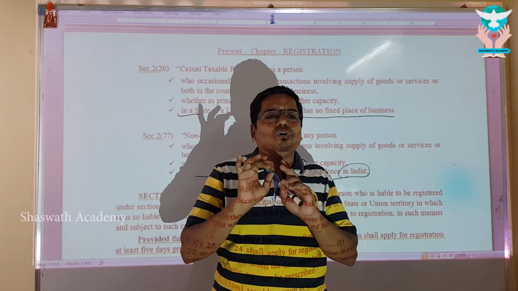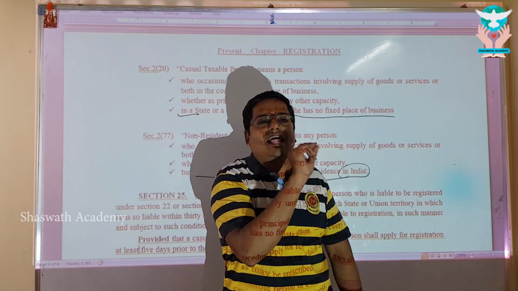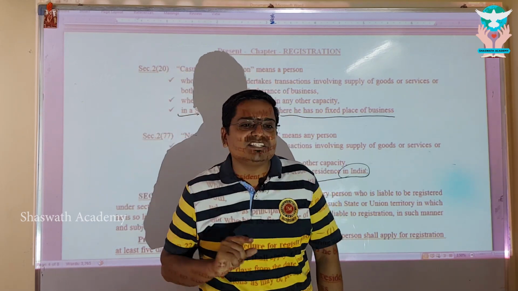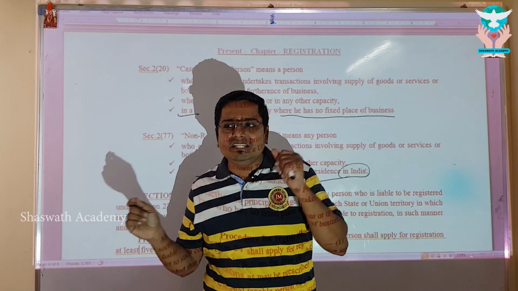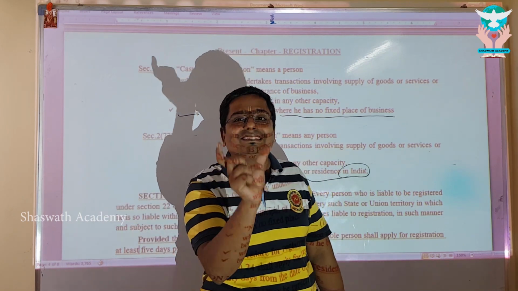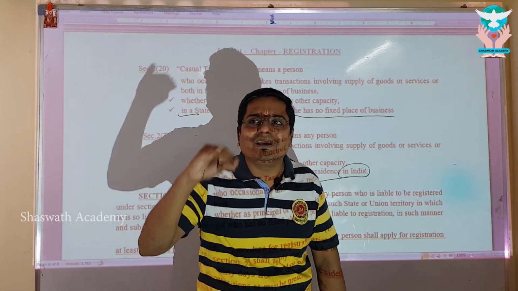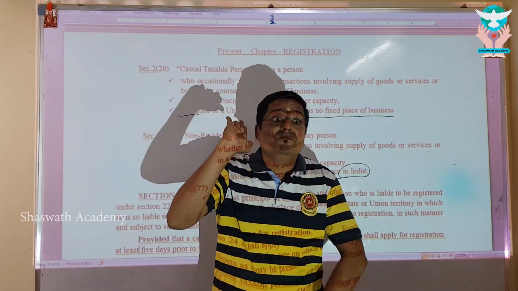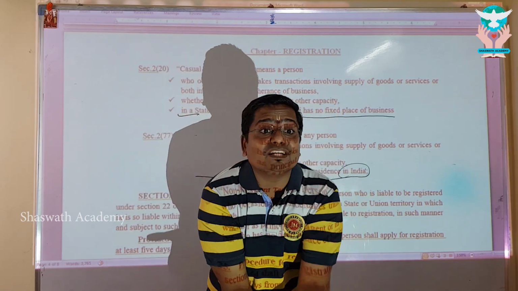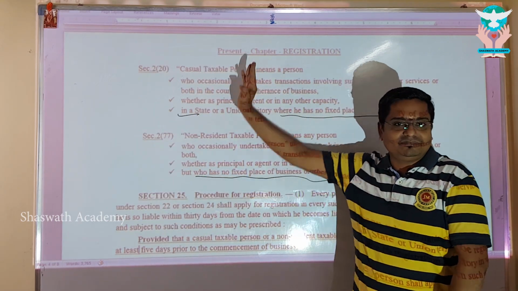In the online system, when you go and make an application for casual taxable person and non-resident taxable person, it will ask for the estimated turnover. The moment you key in the estimated turnover, automatically all other columns will freeze and you will be asked to give the CIN, Challan Identification Number, which is possible only when you pay the advance tax. Without payment of advance tax, you can't even make an application for registration. That's a pathetic case for these two fellows.